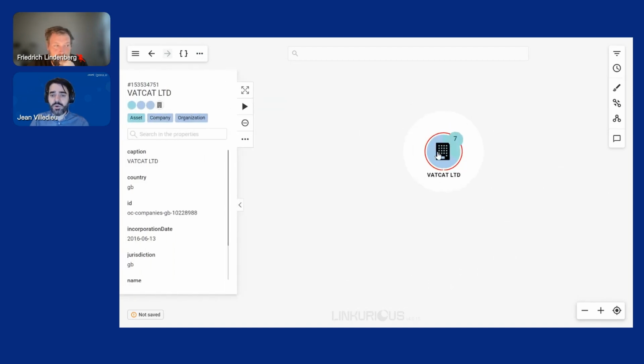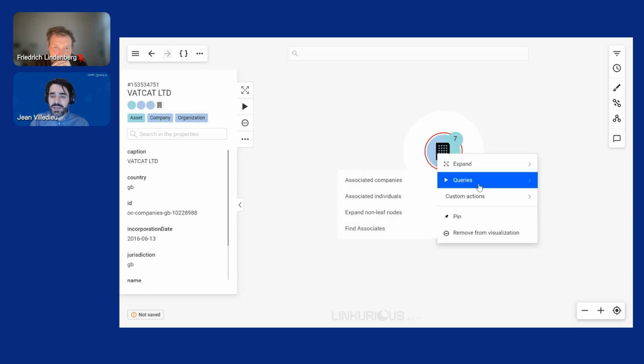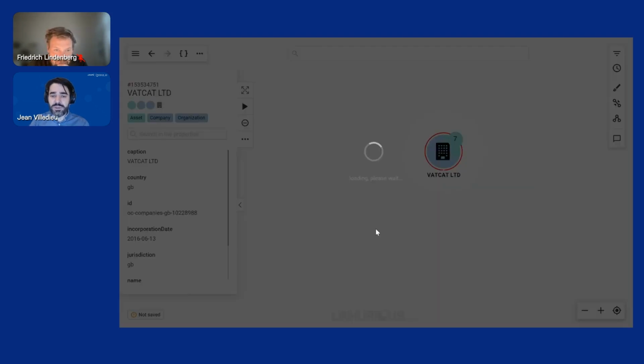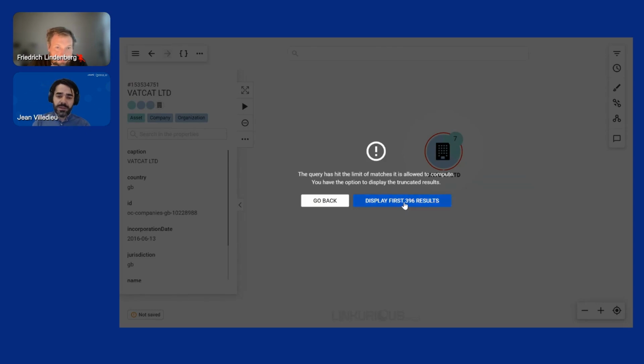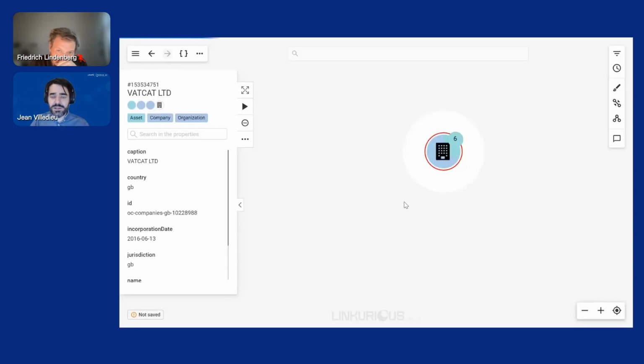We have seen how to manually explore the graph, but it's a bit complex because the graph is large and there's a lot of relationships. So it's also possible to speed up this process by using what we call query templates, which are basically snippets of Cypher code that are turned into forms or buttons. Here I'm going to do a right click on Vatcat Ltd, and I'm going to ask to find the associates. And I'm going to bring up this data on the screen.